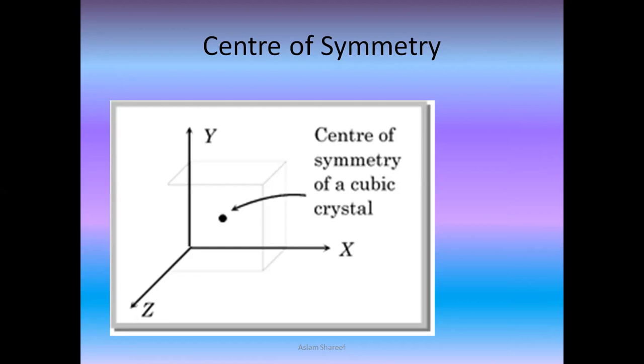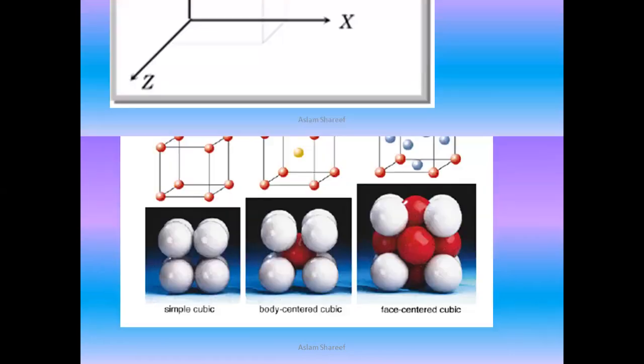So a cube crystal possesses a total of 23 elements of symmetry, where planes of symmetry are 3 plus 6, which we have seen in the previous diagram, equal to 9. The axes of symmetry are 3 plus 4 plus 6, which we call a total of 13, whereas center of symmetry is only 1. Hope this is clear with you all. Let's go ahead with the next slide.